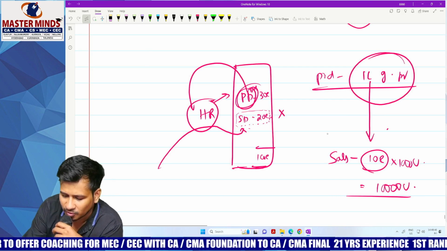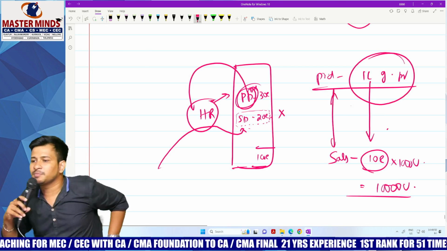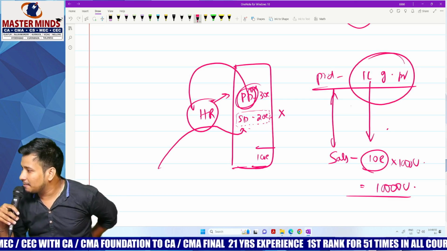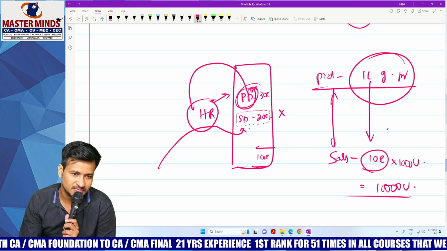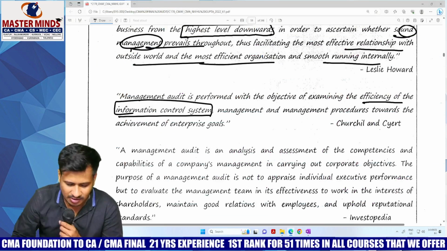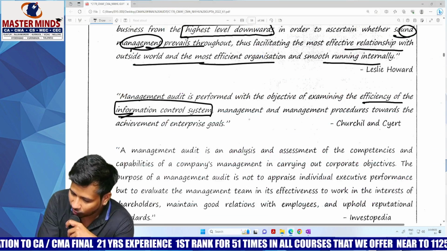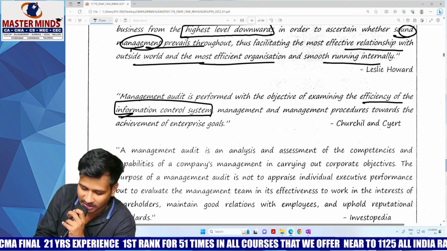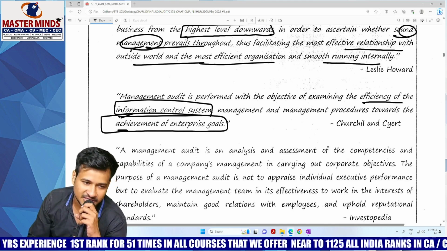There is no proper information communication between the production department and the sales department, because of which your company's management will be hampered, because of which you cannot perform in a better way. Correct or wrong? So the information control system is very, very important in order to take the company to achieving the goals of the management or the goals of the enterprise.